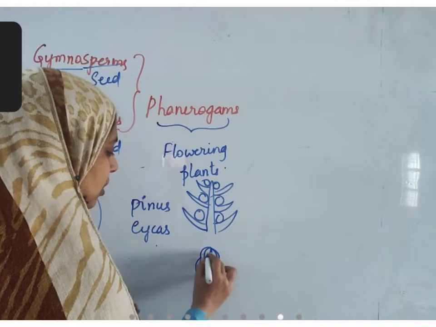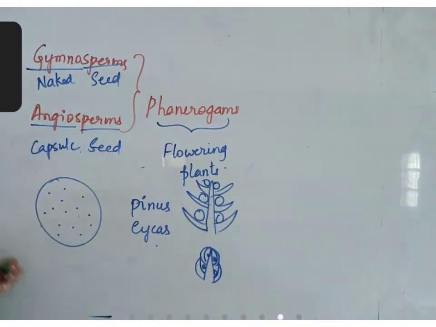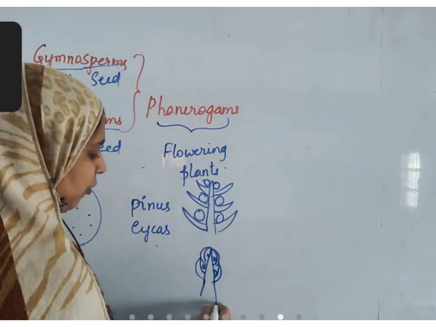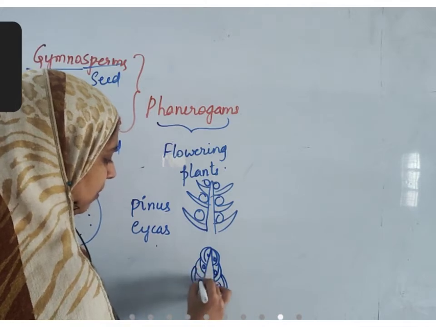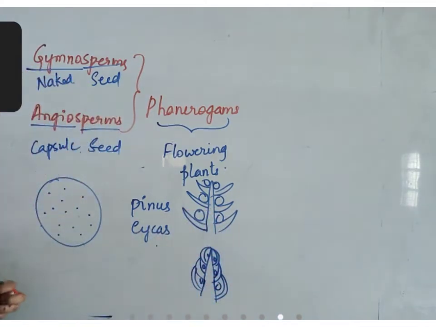Here the seed is there. Gradually it will open up like this. So this type of plants, in which the seeds are not covered by any sheath, not inside the fruits, they are open, they are naked. That is why they are called gymnosperms.